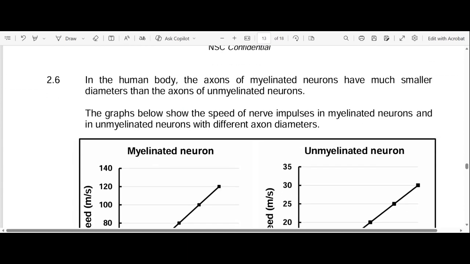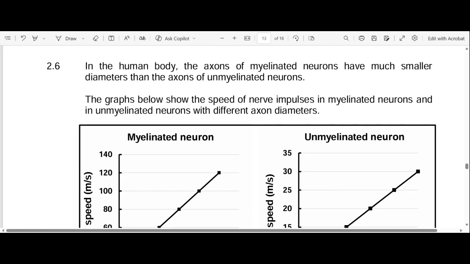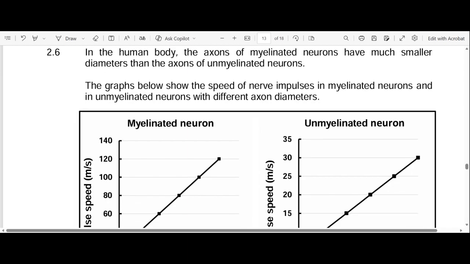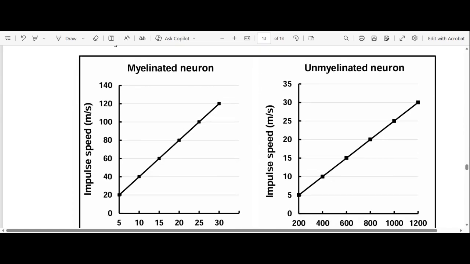2.6. In the human body, the axons of the myelinated neurons have much smaller diameters than the axons of the unmyelinated neurons. We know myelinated neurons have a myelin sheath. Unmyelinated neurons don't have a myelin sheath. So the graph below shows the speed of nerve impulses in myelinated neurons and in unmyelinated neurons with different axon diameters. Already we know that the speed of myelinated neurons will be faster as compared to the ones that are unmyelinated. That's just common sense, without even looking at the tables.